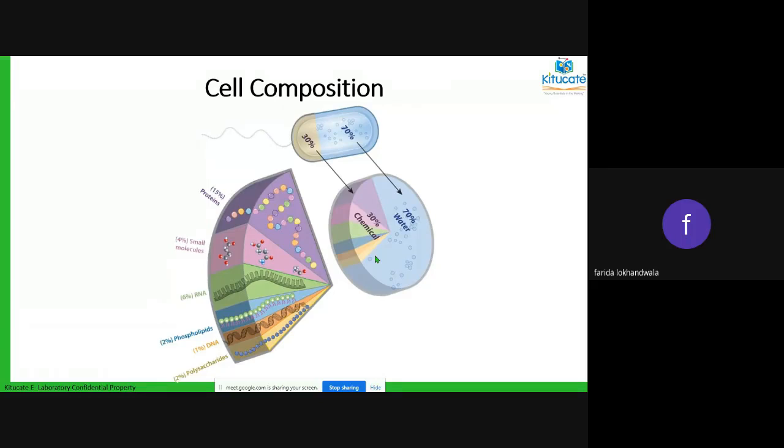Phospholipids are the fat molecules which form the border of the cell. Then you have got DNA and you have polysaccharides. Polysaccharides are the ones that are present inside the cell and they do a lot of other functions also. Okay, so this is basically the cell composition. Next.